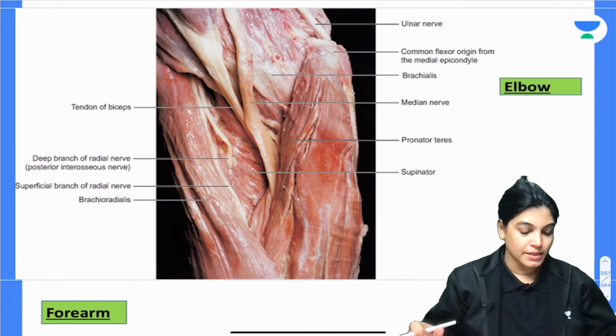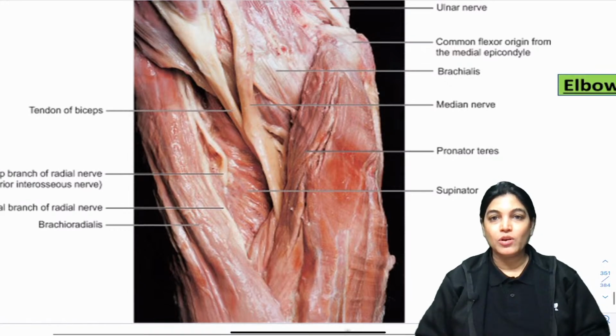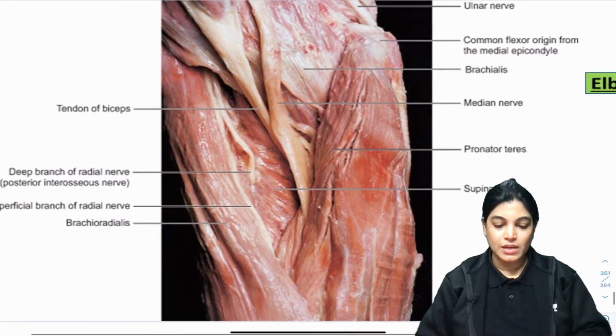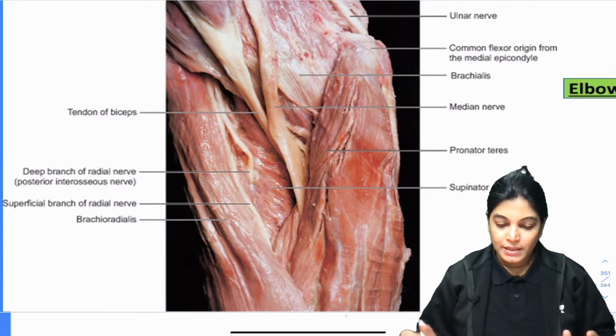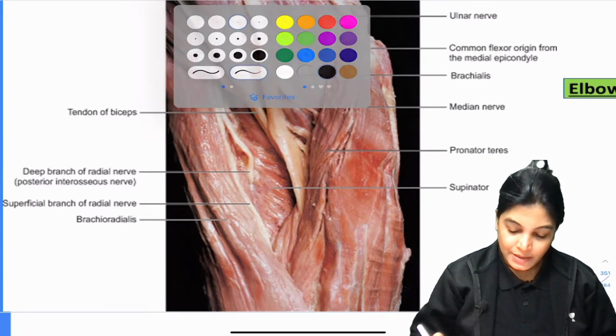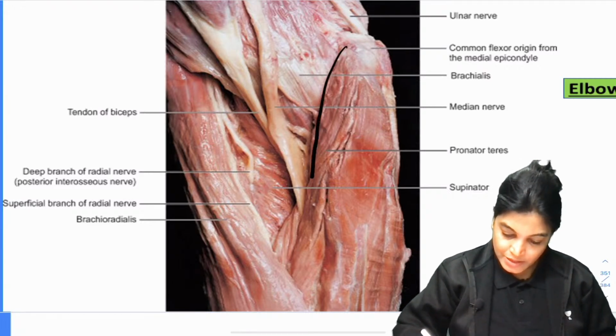Okay, so see here. Let me enlarge this diagram. So I am enlarging this diagram, all of you. This is the diagram which is the cadaveric image showing the cubital region and the median nerve. So here, let me firstly outline the muscles. Okay. So this is the muscle which I am outlining.